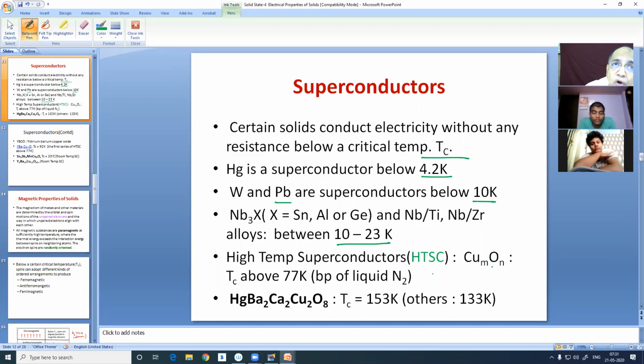So that will be more costly than creating some solids which will act as a superconductor at a higher temperature. So scientists started investigating to find some solids. It's not a metal alone, but a combination of many metals and non-metals. Those groups are called HTSC, high temperature superconductors.